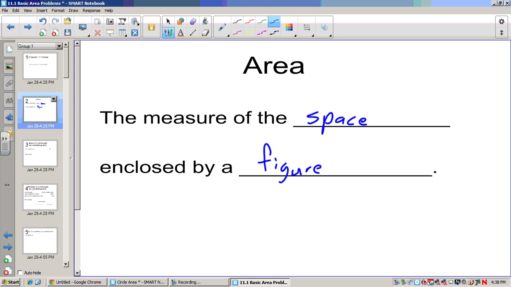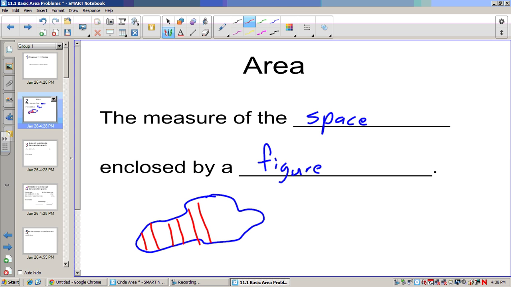Now this is much different than what we have for perimeter. So if I have some object, say this object, perimeter is the distance along this blue line. So perimeter would be a distance. Now area means how much space is enclosed in here. An area defines things by how many squares are in it. So if I divided a particular area into squares, how many squares of a certain size will be in that shape?